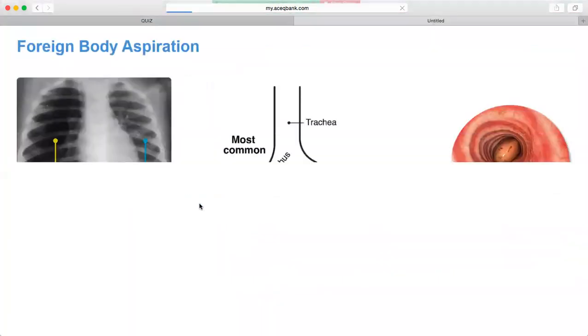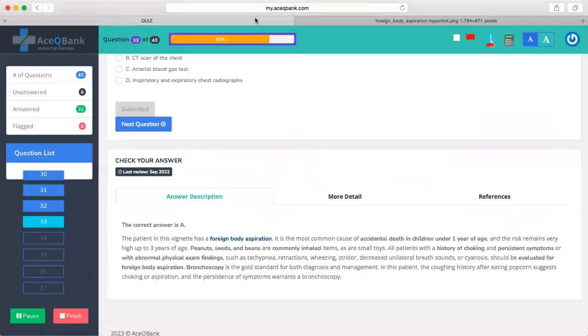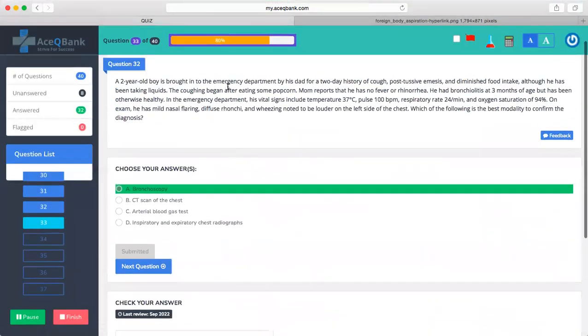Why? Foreign body aspiration. This is how it looks, obstructive and non-obstructive. In the right bronchus or trachea, focal wheezing plus a history of choking and persistent symptoms, then bronchoscopy. The key thing here was eating popcorn.